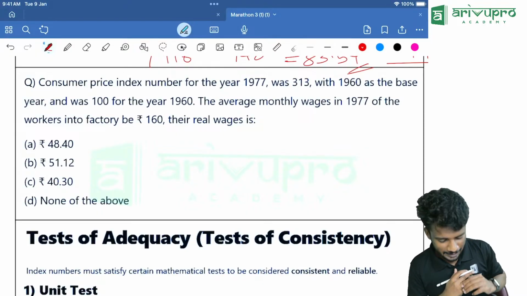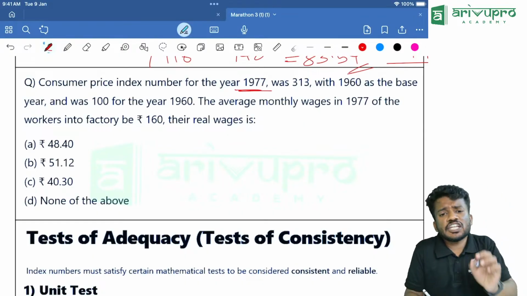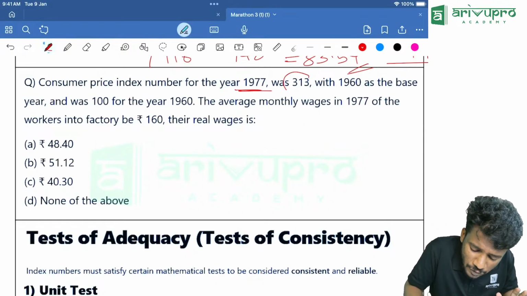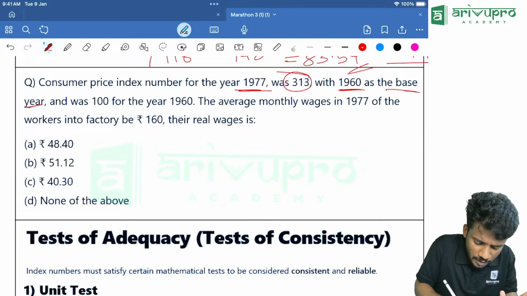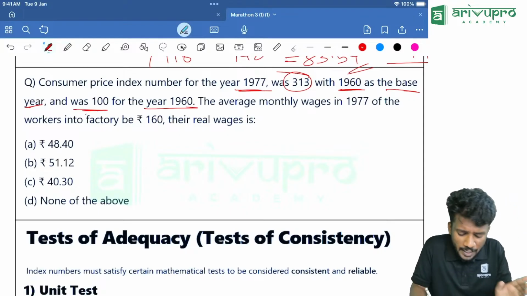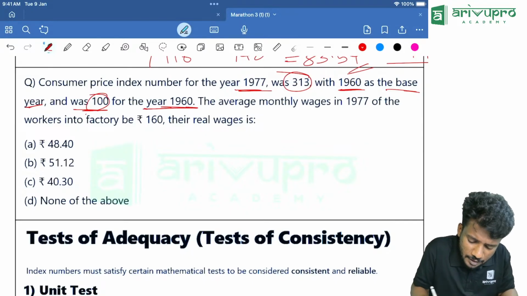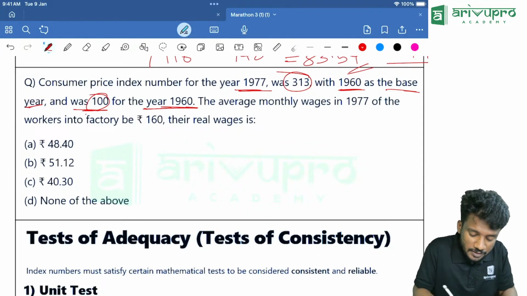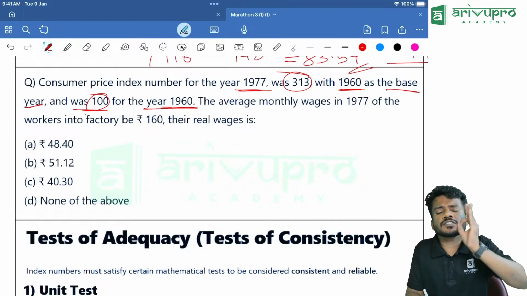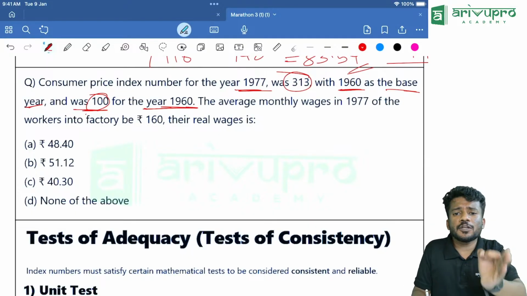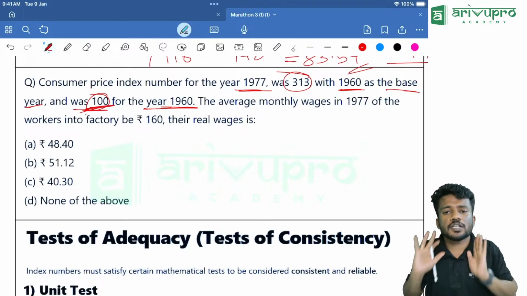Now, the consumer price index for the year 1977 was 313 with 1960 as the base year, and was 100 for the base year 1960. What do you mean by that? 100 for the base year means what? The index for the base year is how much? 100. And one more point: if the index value is not mentioned for the base year, you should always assume it as 100. What is the meaning?